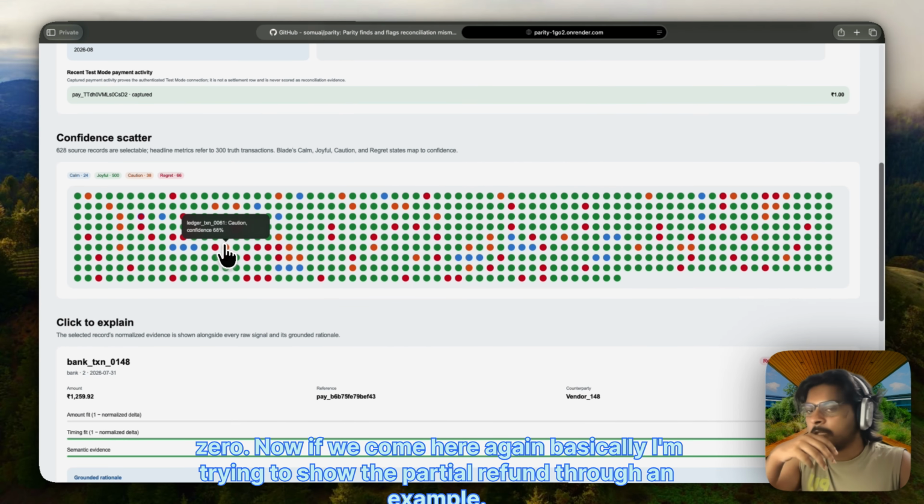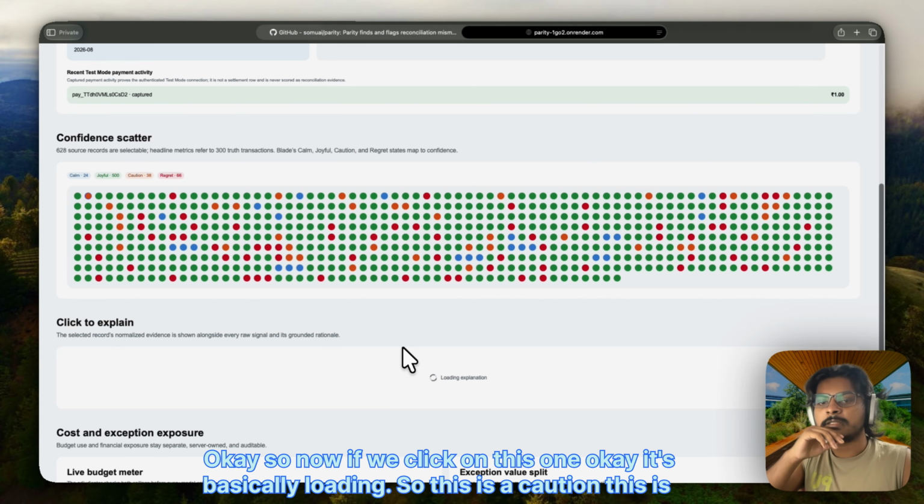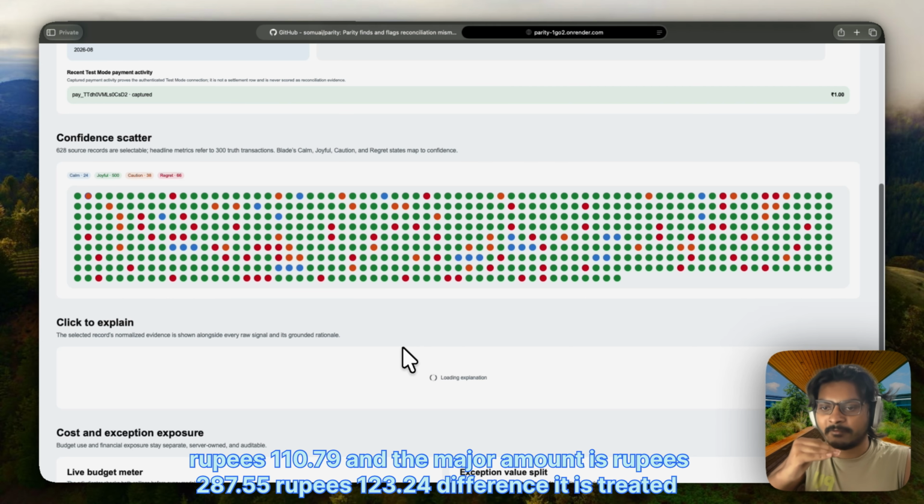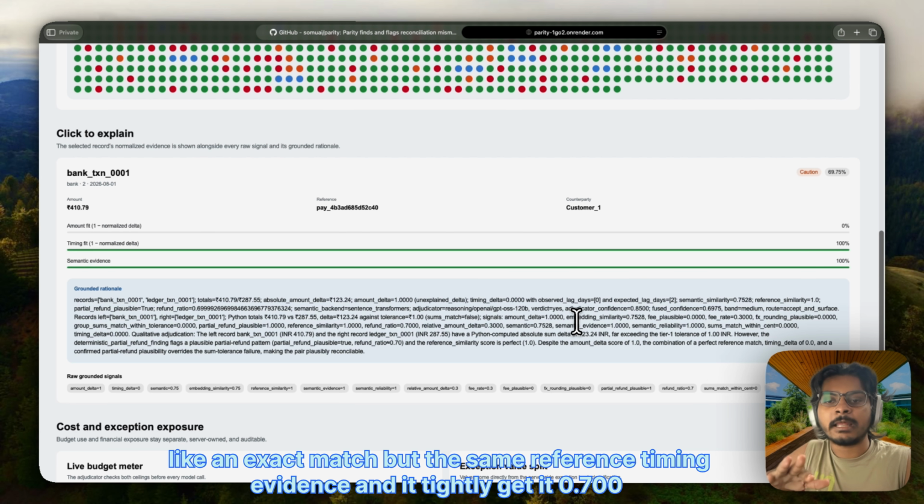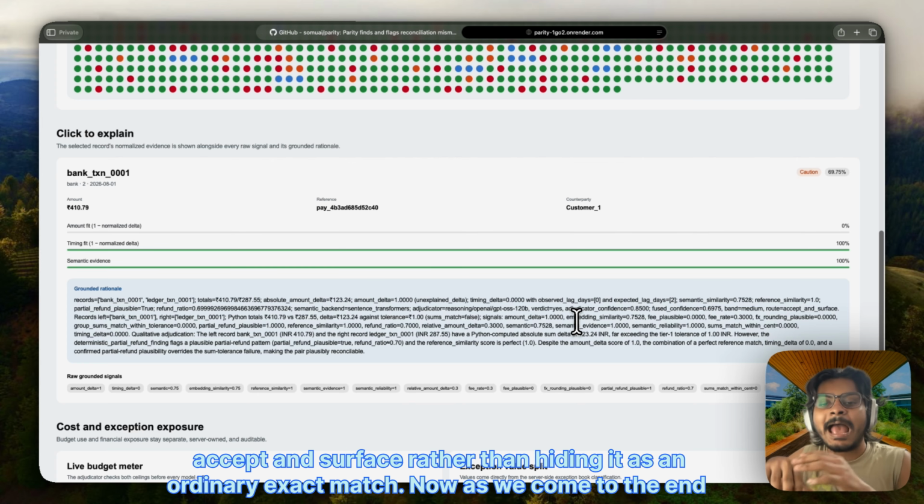Now, if we come here again, I'm trying to show a partial refund through an example. If we click on this one, it's loading. This is marked as caution. This is a partial refund that Parity accepted but surfaced. The bank amount is ₹110.79 and the ledger amount is ₹287.55, a ₹123.24 difference. It is not treated like an exact match, but the same reference and timing evidence, and a tight 0.700 refund ratio, form a plausible partial refund pattern. Its 0.6975 confidence routes it to accept-and-surface rather than hiding it as an ordinary exact match.